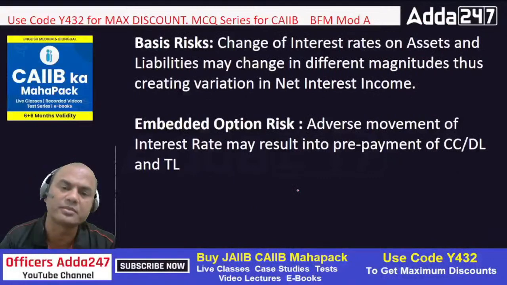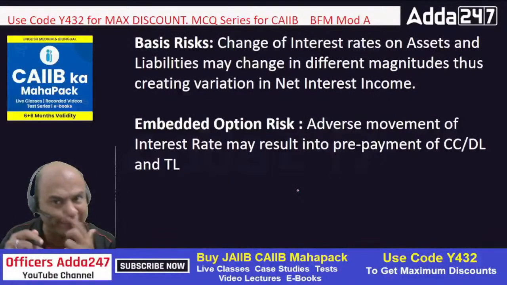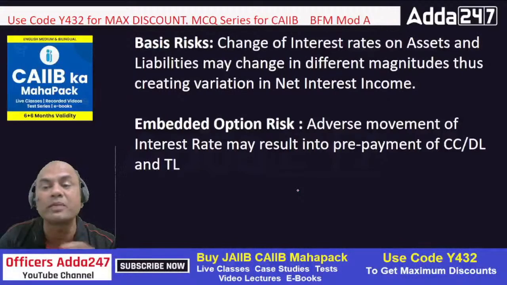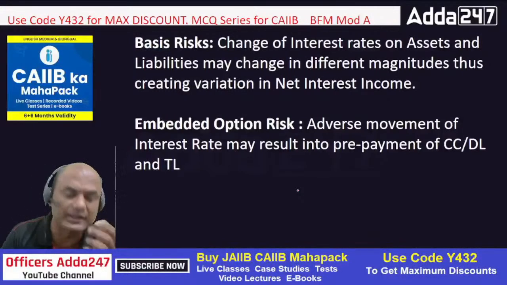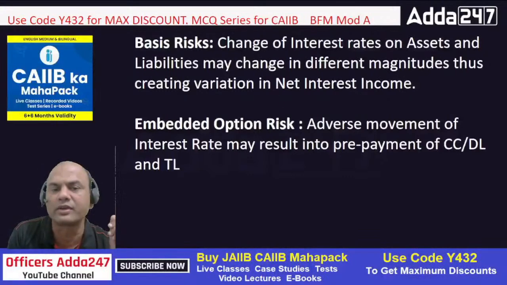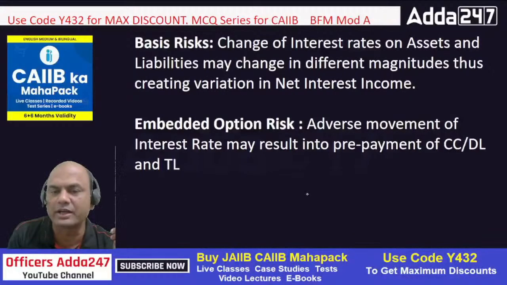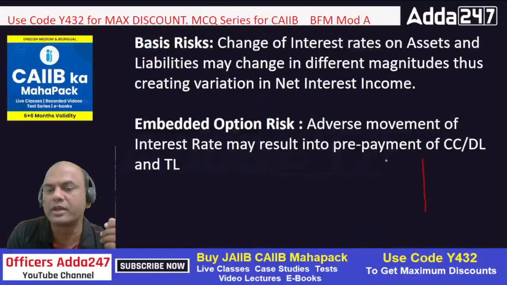Next is the basis risk. Basis risk means the change of interest rate on assets and liabilities may change in different magnitudes. Let me take one example and write it over here. Let's say this is an FD and this is a loan.